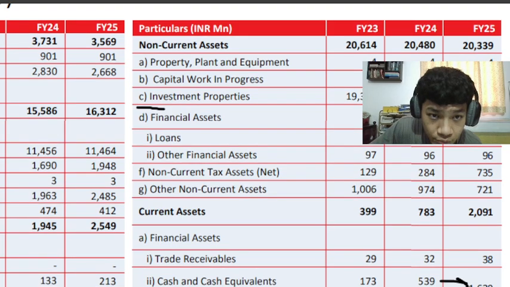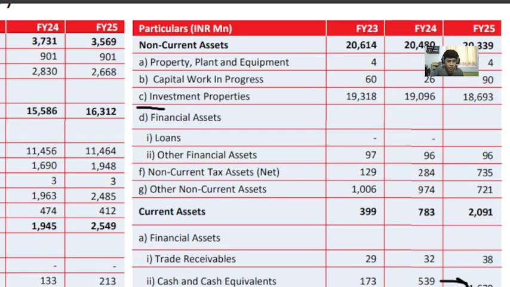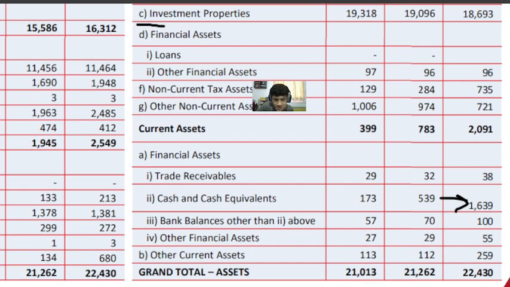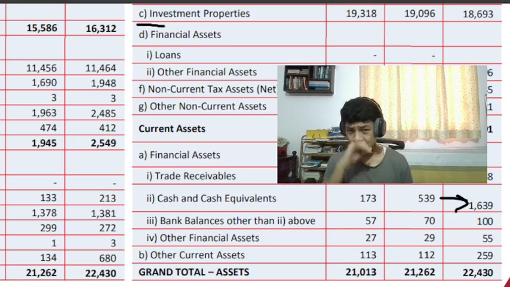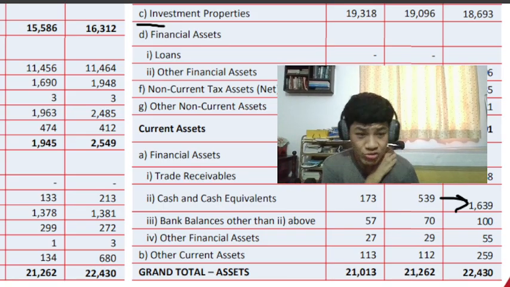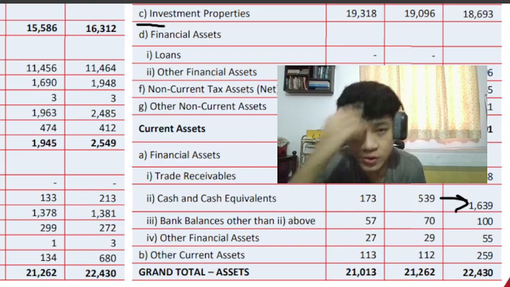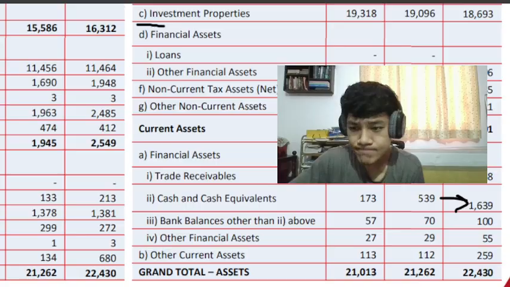Then investment properties, you can see 1,869 crores worth, which I think refers to the knowledge park itself. And this year, fiscal 2025, saw a massive surge in cash and cash equivalents, from 53 crores to 163 crores. So more than twice the surge. I don't know the reason, but it could be because it recently took out a loan.